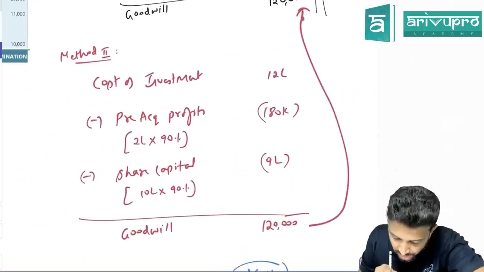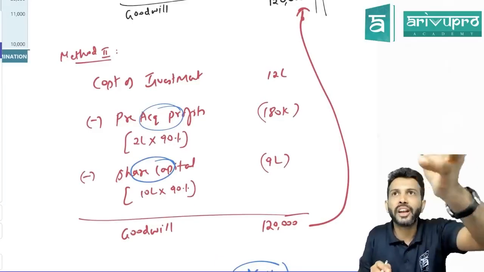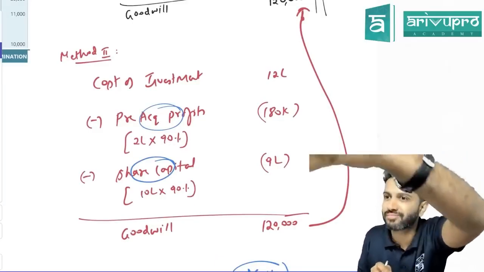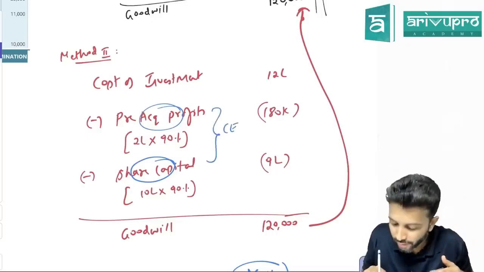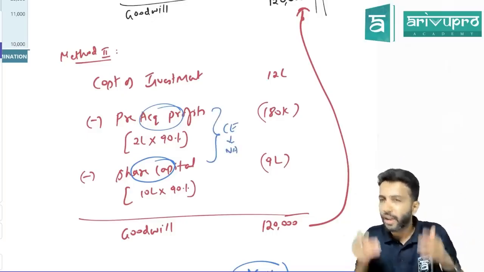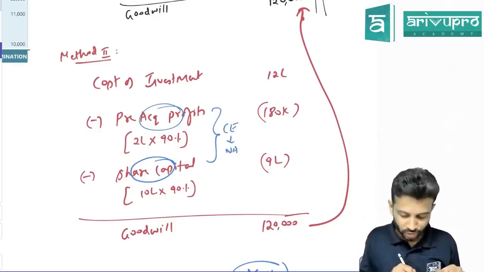Here what are you doing? Check. You're taking share capital. You're taking pre-acquisition profit. Pre-acquisition profit means on the date of control, how much reserve and surplus was there. Share capital and reserves and surplus only you call capital employed. That is nothing but your net assets. Till now you are doing that only, just a fancy name. So we can do like that. No, sir, it is easy, sir.